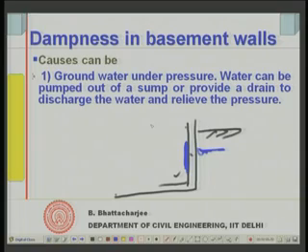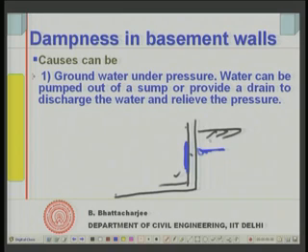Now, if such dampness signs are being shown, or even a high amount of water is coming down, it will depend upon the function of the basement, what you are doing in the basement. If you can tolerate some amount of water in the basement, then you can create a sump, and from there you can pump it out.